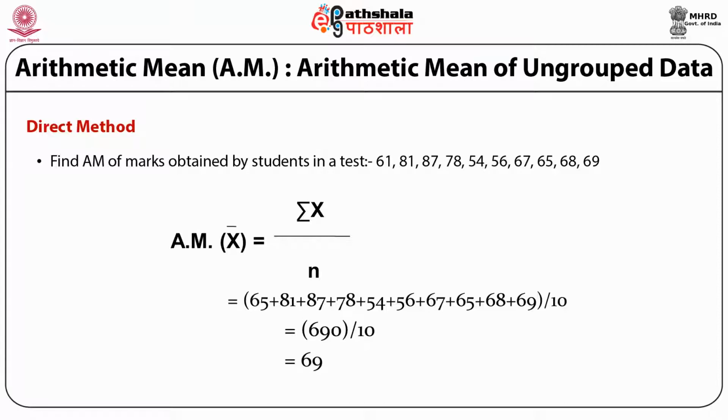So in order to calculate arithmetic mean, first of all, we sum all these observations from 61 to 69 and then divide it by the number of observations, that is n. In this case, n is equal to 10. So if we sum the observations, we get 690 and n is 10. So arithmetic mean comes out to be 69.